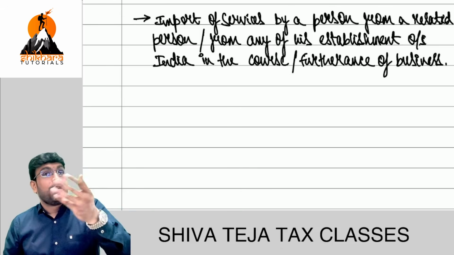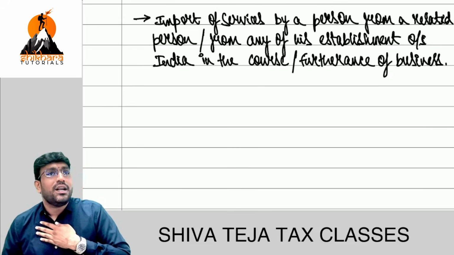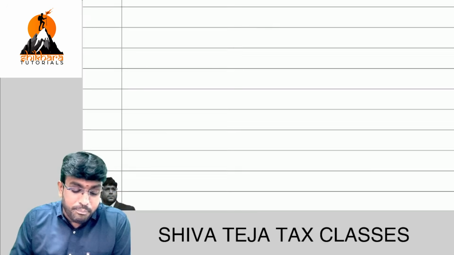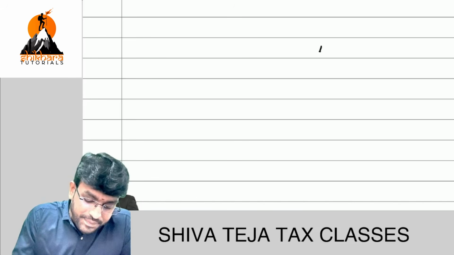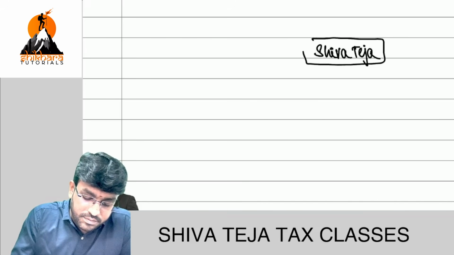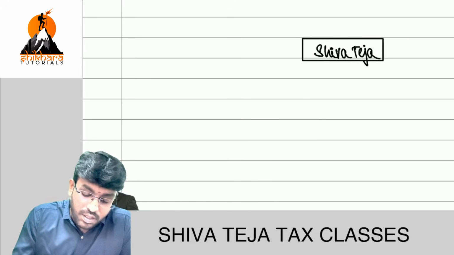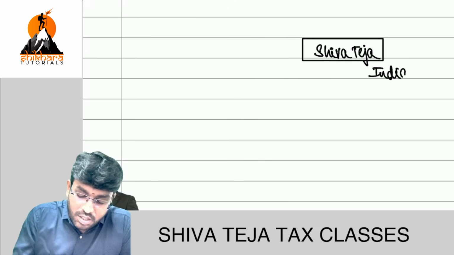Clear? And import we should always see from whose point of view? Receiver point of view. Clear? Now I'll ask you one question. Think properly and give me the answer. Okay, sir? There is one person, Shiva Teja, who is in India.